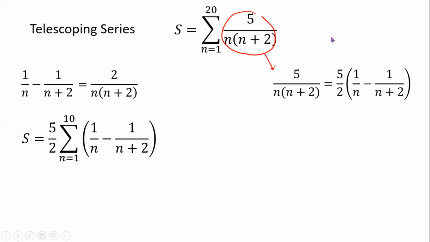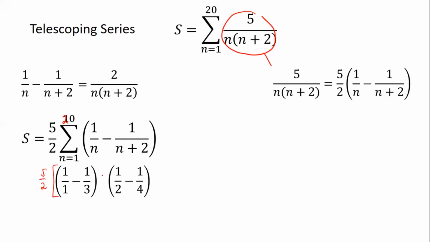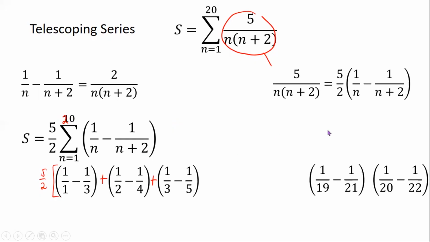So now when we try to evaluate the series, sorry, that's supposed to be up to 20. So instead of adding 20 fractions, let's write each term as a difference. These are some of what we're going to see. So, 5 halves times: when n is 1, 1 minus 1/3. This is what you get when n is equal to 2, and when n is equal to 3. And then there's lots to write here. So that's the very last, and then the terms just before it.